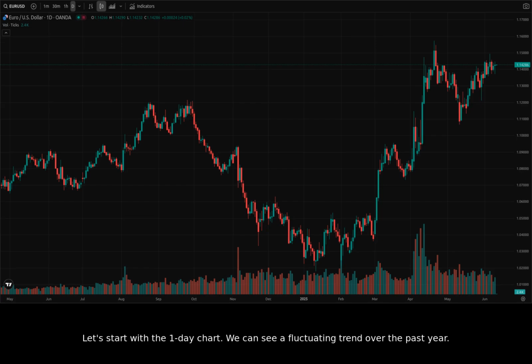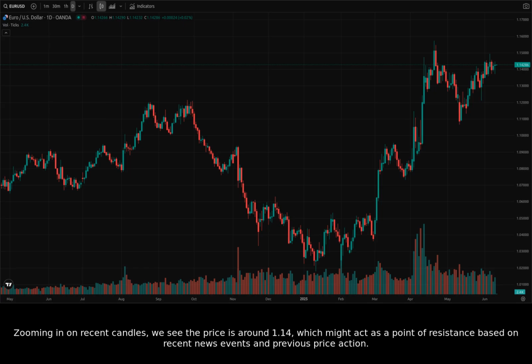Let's start with the one-day chart. We can see a fluctuating trend over the past year. Zooming in on recent candles, we see the price is around 1.14, which might act as a point of resistance based on recent news events and previous price action.